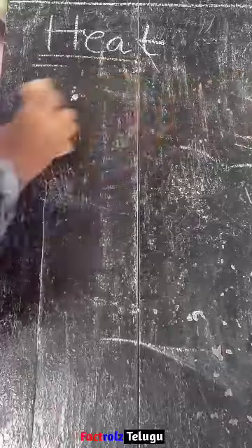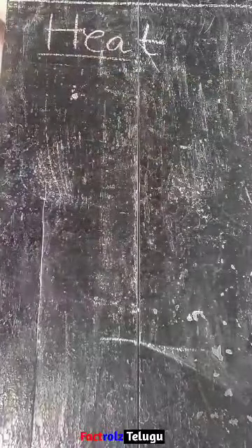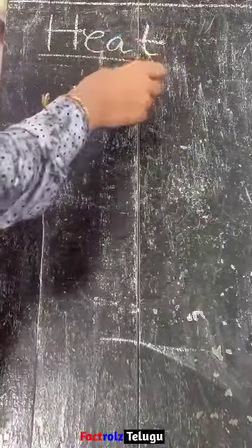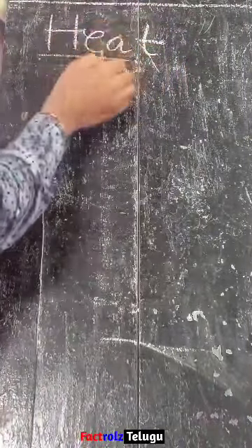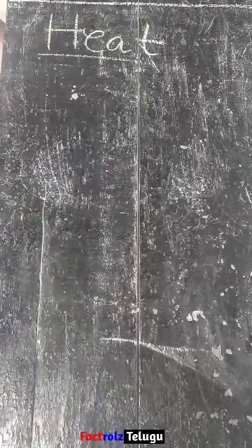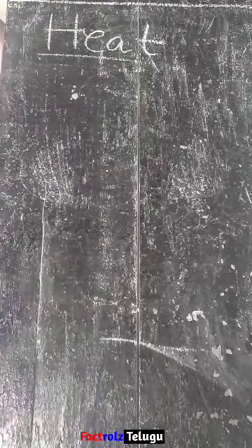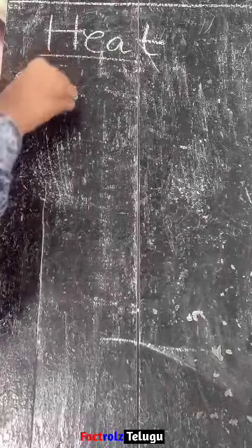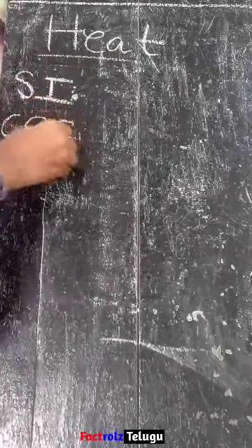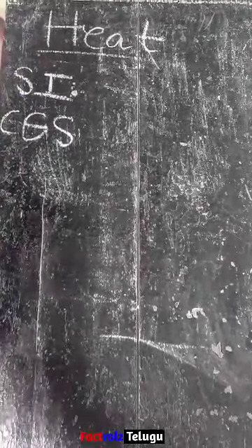Next we will discuss the units of heat, and already we know that temperature is a measure of heat. First of all we have to know about the SI unit and the CGS unit.